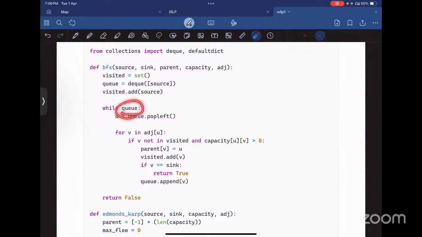While our queue is not empty, we will pop an element and explore the neighbors of U. If V is not visited and the capacity of U to V is greater than 0, that means we can flow through that route. Only when both conditions are satisfied, we set the parent of V to U, so as to keep track of the path.